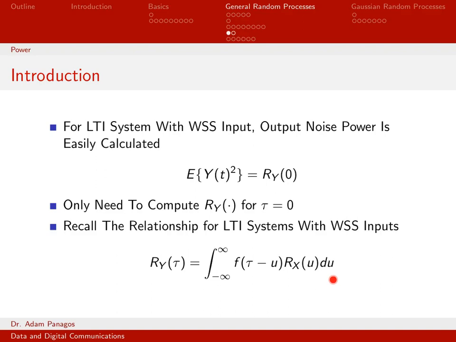So if you recall the expression that we ended up with from our last series of videos, this was for a linear time-invariant system with a wide-sense stationary input. It turned out that the output autocorrelation function was related to the input autocorrelation function via a convolution. And it was convolved with this function f. F itself is really the convolution of the impulse response of the system convolved with the time-reversed impulse response of the system. We called that the function f, and that allowed us to write the autocorrelation function as a single convolution integral. So what we're interested in doing now is, if we're just concerned about output powers, evaluating this at the single point tau equals 0.